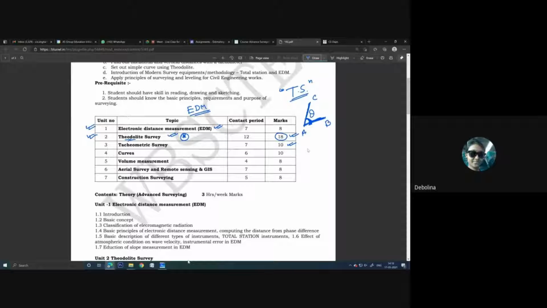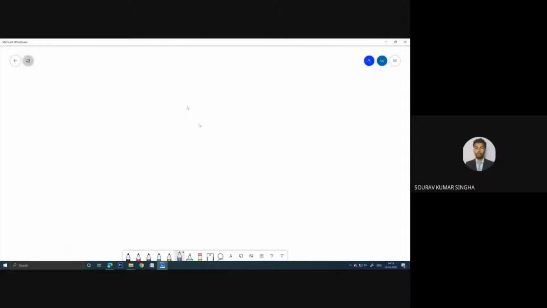Look, compass, it is very simple. You have used the compass. I already explained there are different types of compass, there are different types of bearing: the whole circle bearing and the reduced bearing.